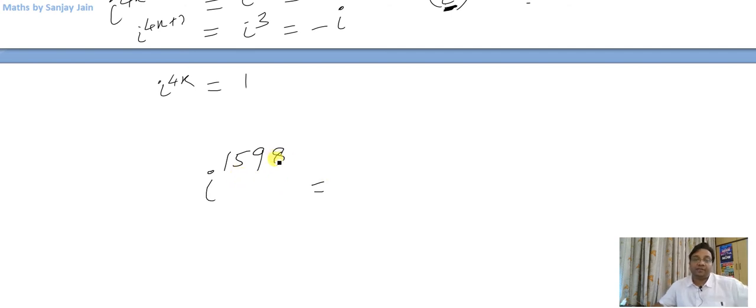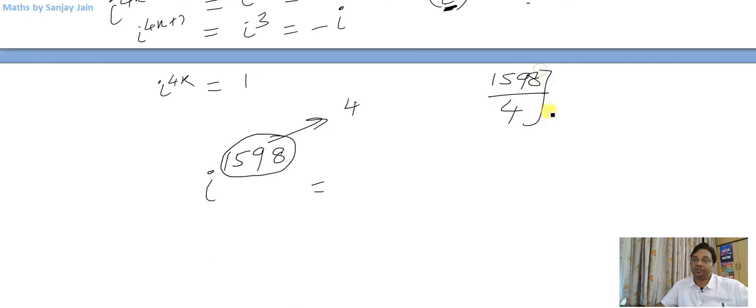Now I just need to check this number. What will be the remainder if I divide 1598 by 4? It will be the same remainder as I get when I divide the last 2 digits of this number by 4. So if I divide 98 by 4, it will give me the same remainder.